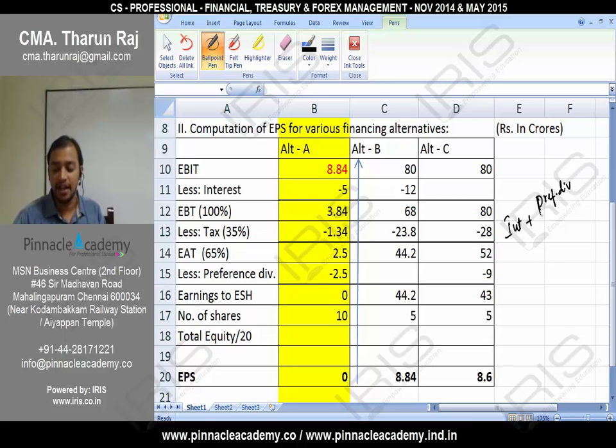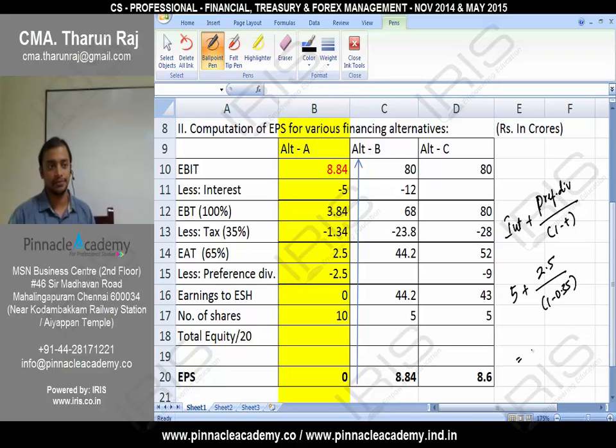But in the middle you need to pay some taxes. So that's why preference dividend divided by 1 minus tax rate. See, interest: how much interest? 5, plus how much preference dividend? 2.5 divided by 1 minus 0.35 is equal to